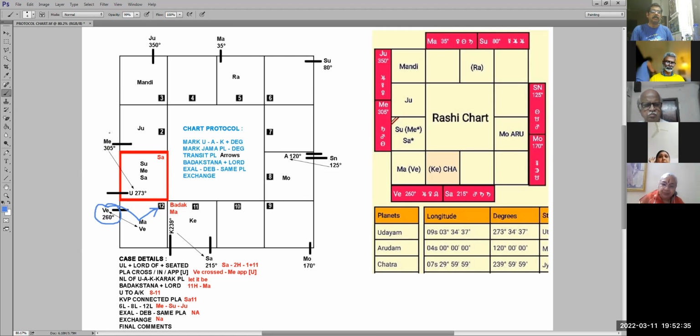This is the past. And Mercury, which is the other woman, in the second house of addition to family, is coming to the Udayam. And if you see Mercury, can you see that? Here also there is Mercury, and when it comes to Udayam, here also Mercury. So Mercury came and established itself. So this is another option.